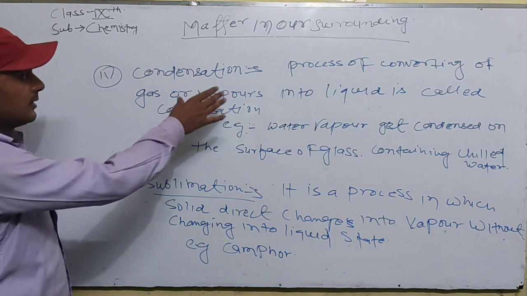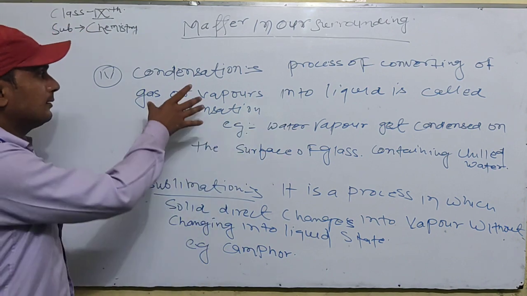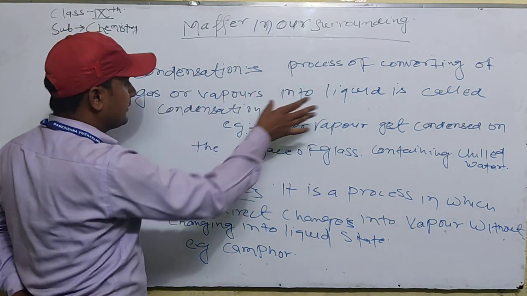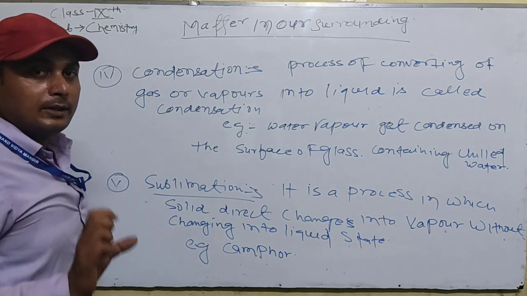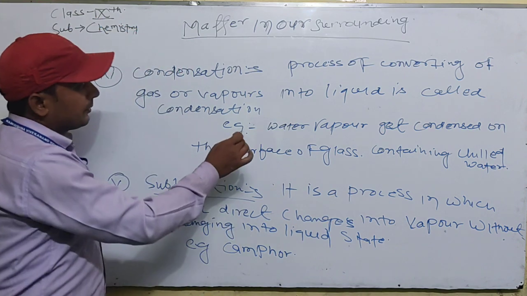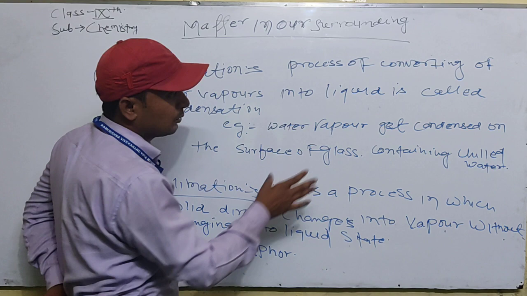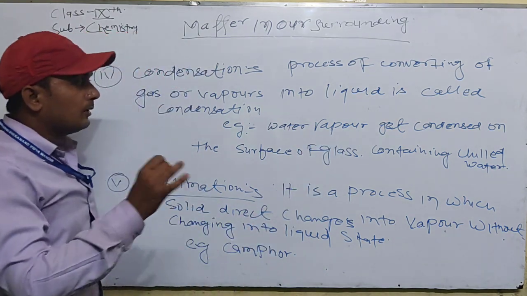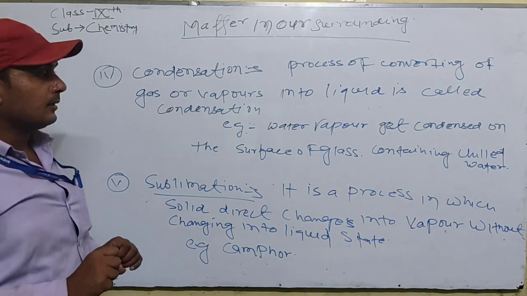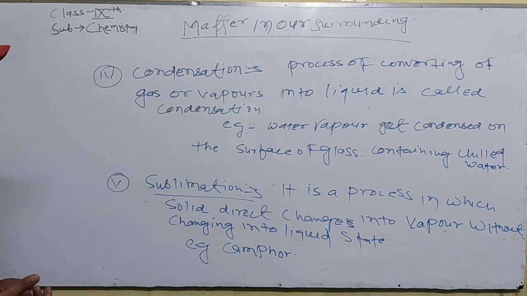The next factor is condensation, which affects the change of states of matter. What is condensation? The process of converting gas or vapors into liquid is called condensation. For example, you have seen many times water vapor condensed on the surface of a glass containing chilled water. This process is known as condensation.